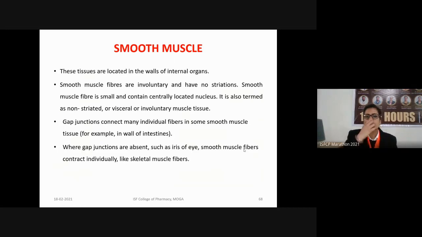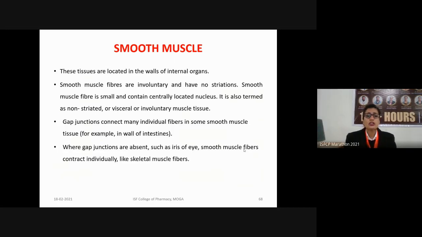Next type of muscles we have is the smooth muscle. A smooth muscle is the one which is located in the walls of the internal organs. They are involuntary in nature and they do not contain any kind of striations. Smooth muscle fibers are small and contain a centrally located nucleus. They are non-striated. They are also known as visceral or involuntary muscle tissues. Why? Because they are not under our conscious control.